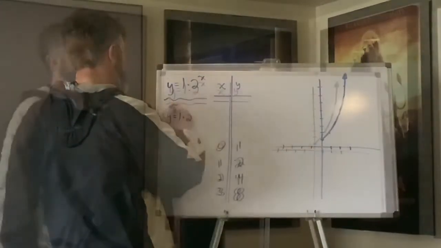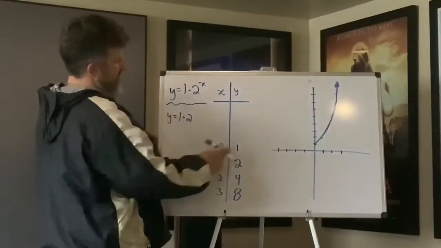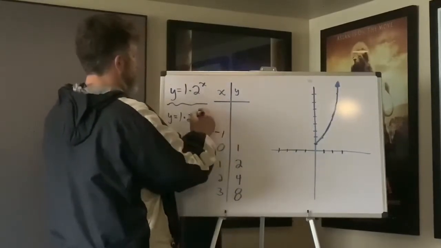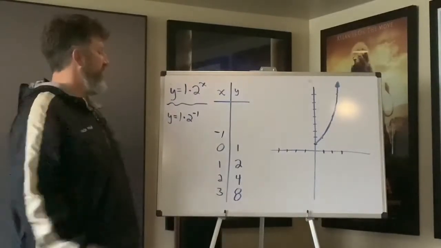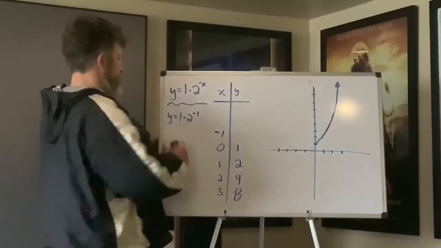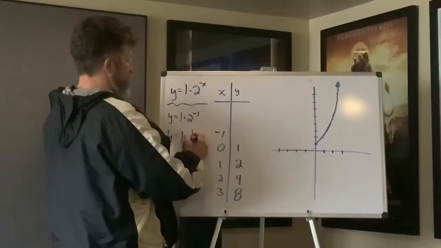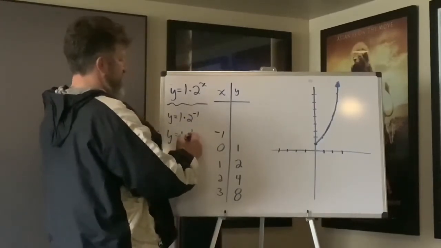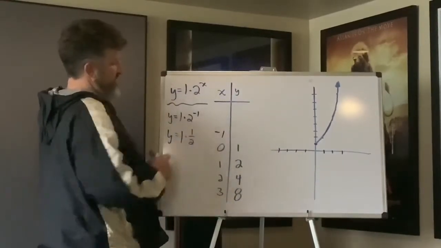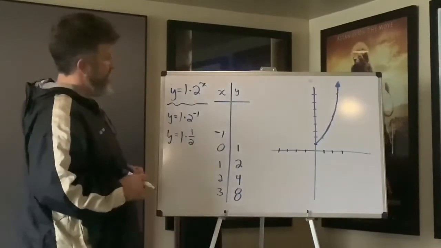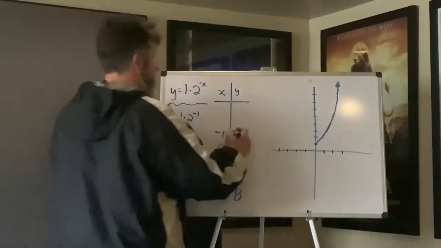So if we have y equals 1 times 2, now I'm going to go back here to negative 1. All right, this is why I had you do that worksheet, because I needed you to remember something. What is 2 to the negative 1? Well, 2 to the negative 1 is really the same as 1 over 2 to the 1 power, right? Remember the negative exponent? That's why we did this. Well, what is 2 to the 1 power? 2 to the 1 power is just 2. Well, what is 1 divided by 2? It's a half. A half times 1 is a half.